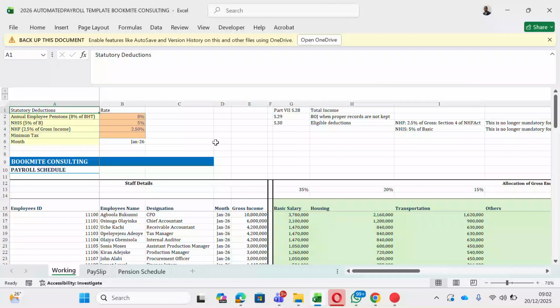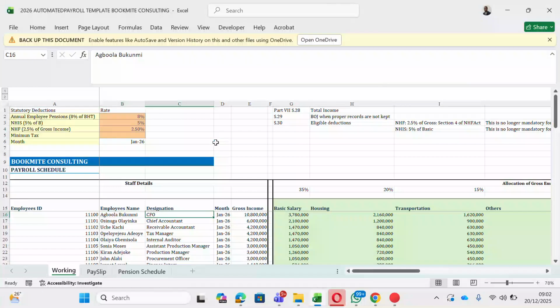So this morning I want to quickly check the Nigerian Tax Act 2025, which is going to be effective from 1st of January 2026. So this is a template I designed in line with our law. So we have what they call the total income, best of judgment. When you don't keep proper records, that's when the tax authority uses that to assess you. We have the eligibility deduction. So all these things have been formalized in line with the law.